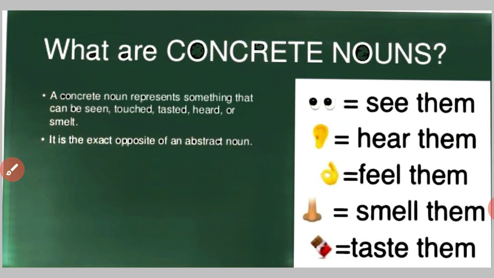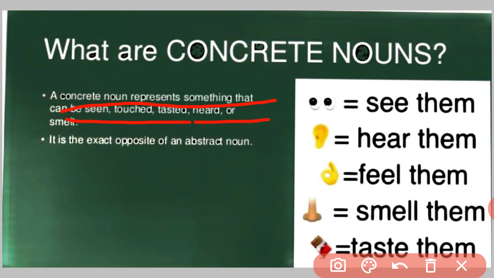Let's study. Concrete noun. A concrete noun represents something that can be seen, touched, tasted, heard or smelled, which we can see, which we can hear, which we can feel, which we can smell, which we can taste. It is the exact opposite of an abstract noun.